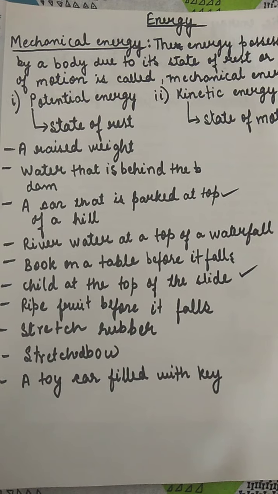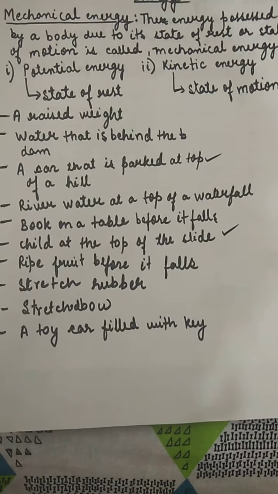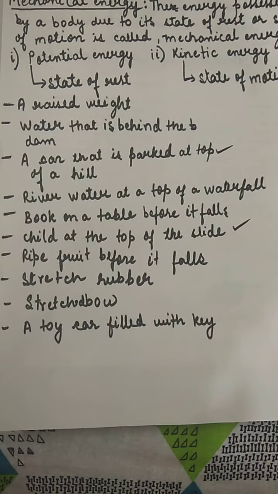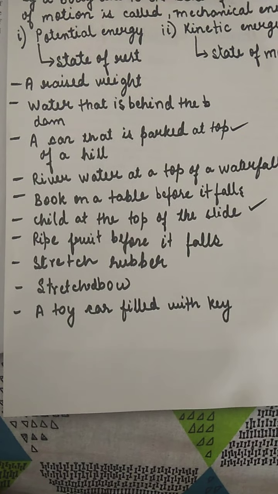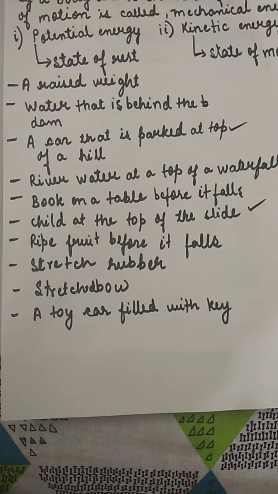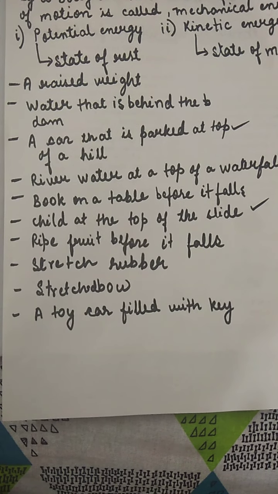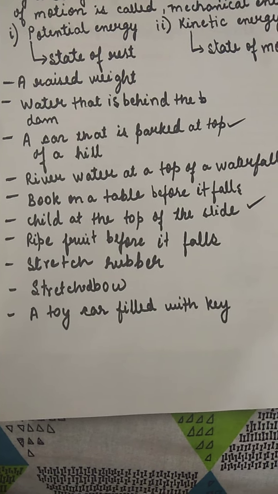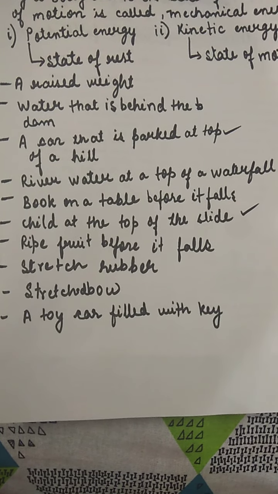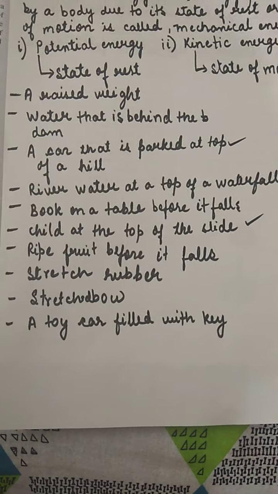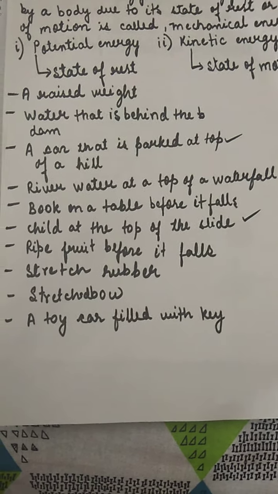Again, river, water at the top of the waterfall, then a ripe fruit. We know that as soon as the fruit ripens, it falls. When it is stuck to the branches of the tree, it is having potential energy, and after it falls, it will have kinetic energy when it falls on the ground.